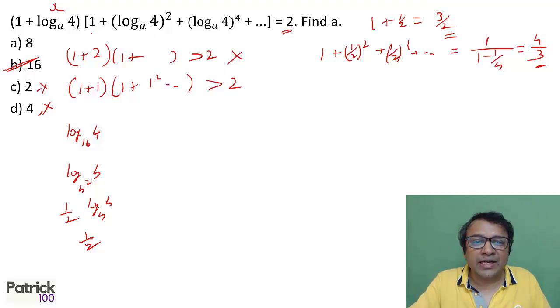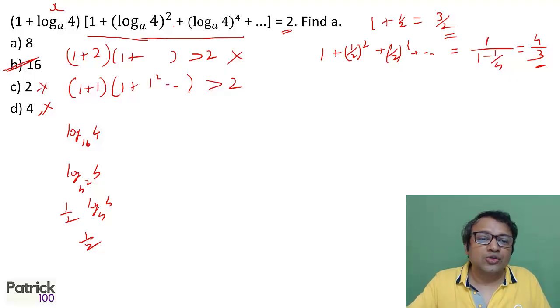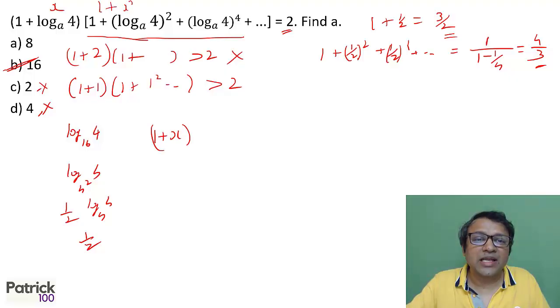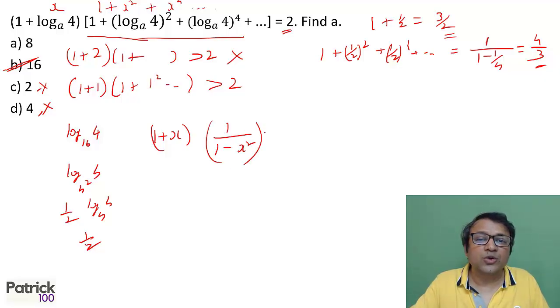Technically x should be a fraction, because otherwise the right hand side, 1 plus log, will be a very large number. So it has to be a fraction. So this becomes 1 plus x. This is a GP of 1 plus x square plus x raised to 4 plus so on. Okay, this is GP. So you can substitute this GP and check out. So this will be A upon 1 minus R, which is equal to 2. A upon 1 minus R will be 2, right?